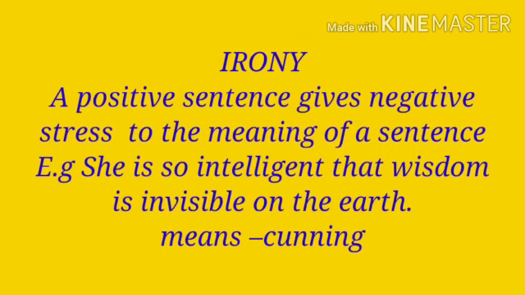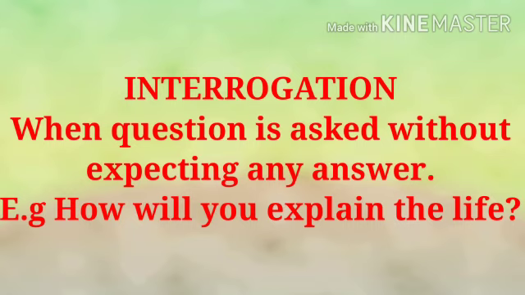Next one is irony. A positive sentence gives negative stress to the meaning of a sentence. For example, she is so intelligent that wisdom is invisible on the earth means she is cunning instead of intelligent, and she is cunning here given negative stress. The sentence is positive but it gives negative stress to the meaning, which is called irony.